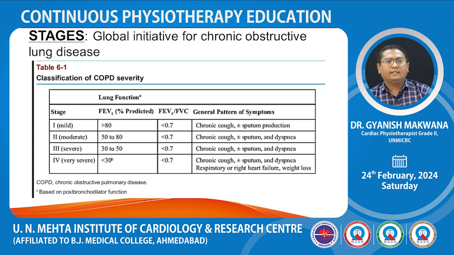Stage 3, that is severe with FEV1 predicted value 30 to 50% with FEV1 FVC ratio less than 0.7 and symptoms are chronic cough, sputum and dyspnea. Final stage is very severe, FEV1 less than 30%, FEV1 FVC ratio less than 0.7 with symptoms are chronic cough, sputum, dyspnea, respiratory or right sided heart failure along with weight loss.